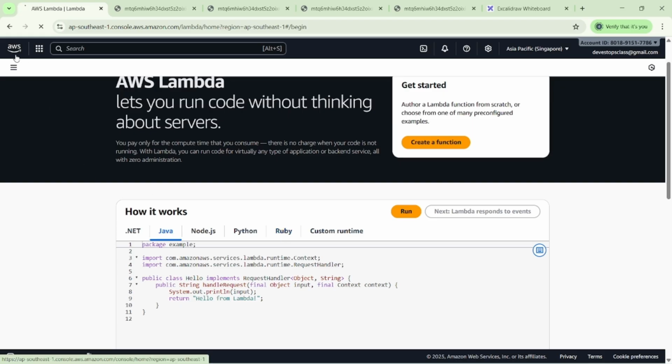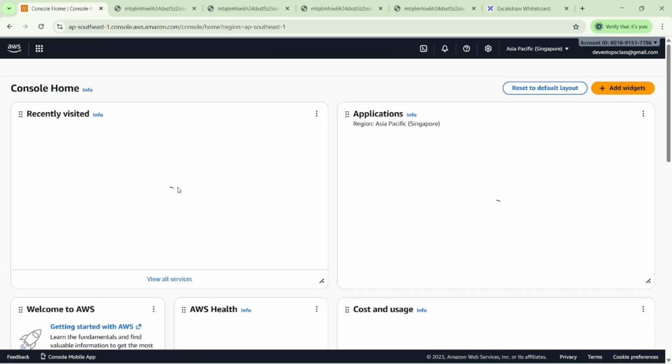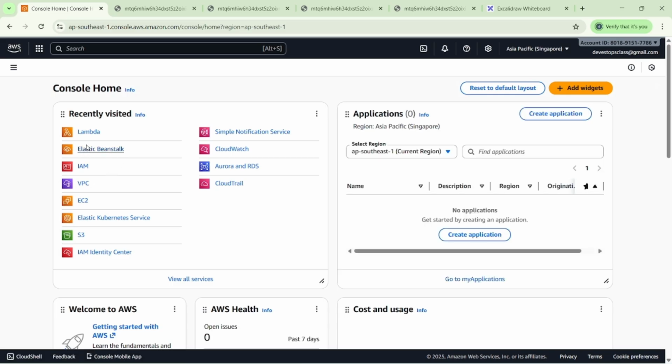So I think that's it for today. We completed another service, Lambda, and Elastic Beanstalk. Already we completed IAM, EC2, then S3 bucket, CloudWatch, Simple Notification Service, and RDS also.